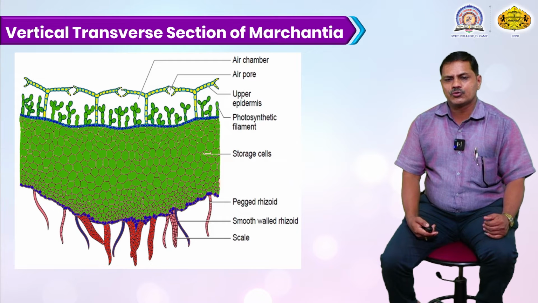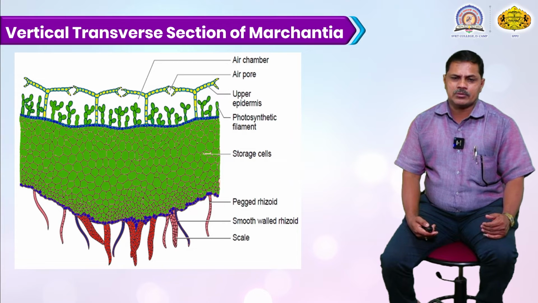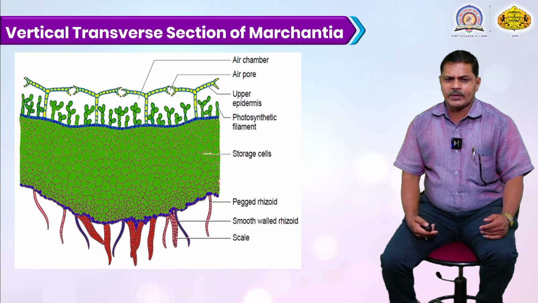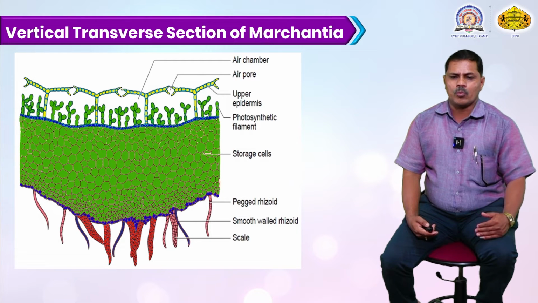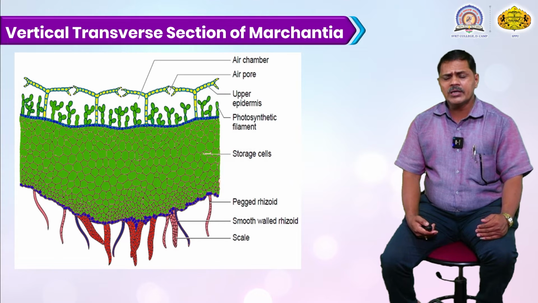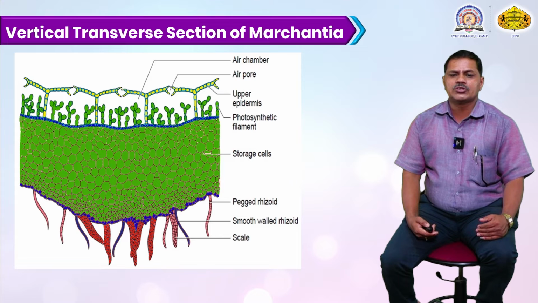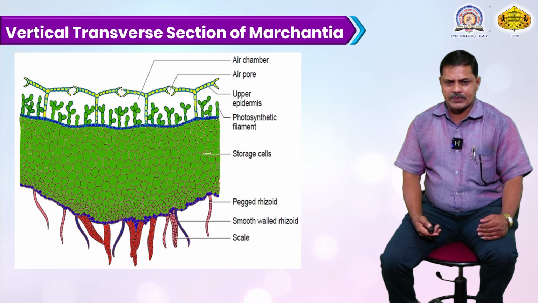The upper portion is also the photosynthetic region, where they prepare their own food material. They prepare this food and store it at the lower portion, which is called the storage region or storage cells. At the lower epidermal cells, there are two types of rhizoids, smooth-walled rhizoids and tuberculate rhizoids, also called peg rhizoids. They are present at the lower epidermis of this Marchantia species.